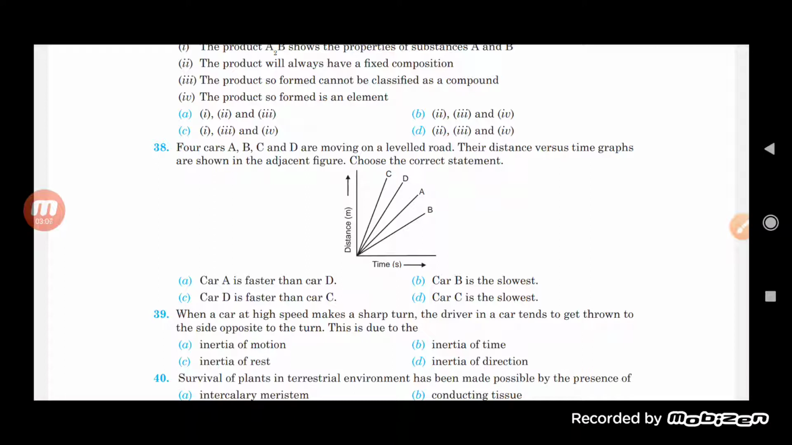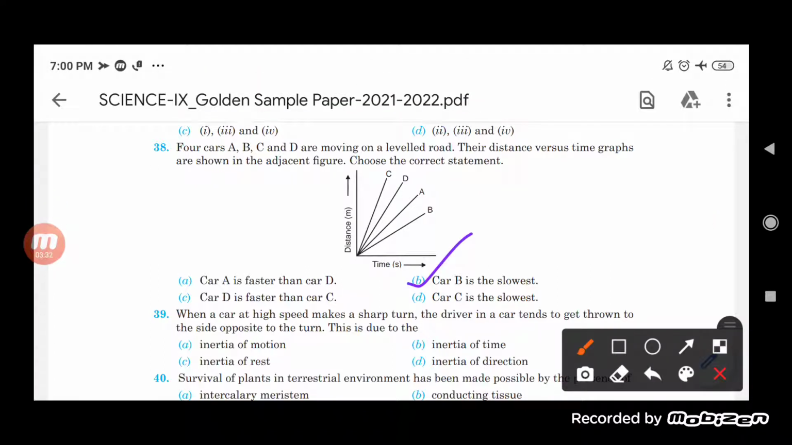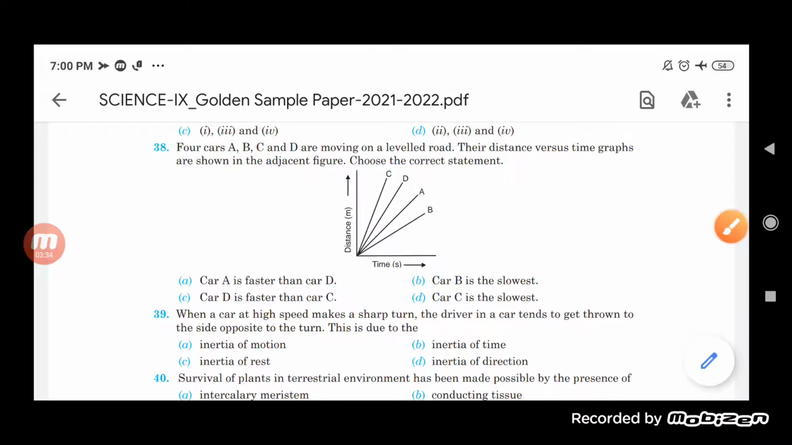Okay, so basically car A is faster than car D, car B is the slowest one, car D is faster than car C, and car C is the slowest one. So we will say here that it is car number B which is supposed to be the slowest one. So the correct option will be the B one, that is, car B is the slowest one.